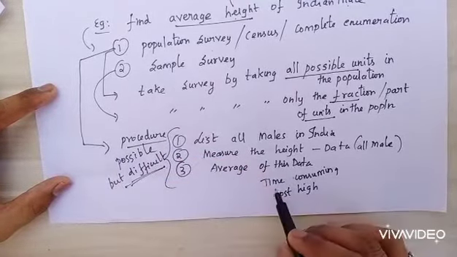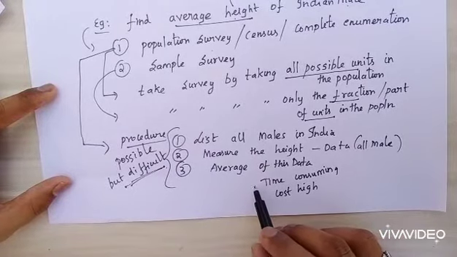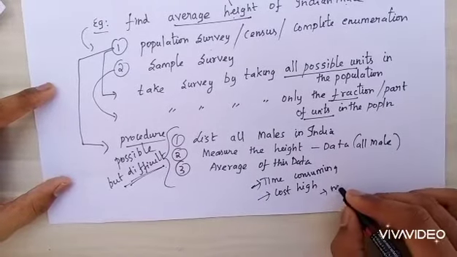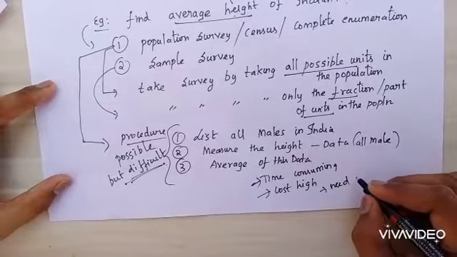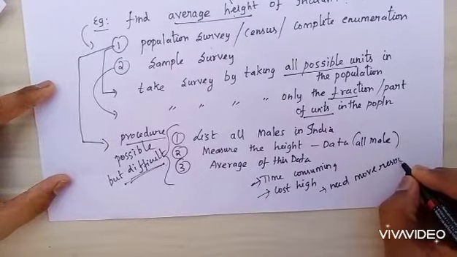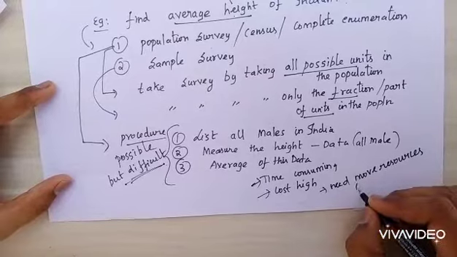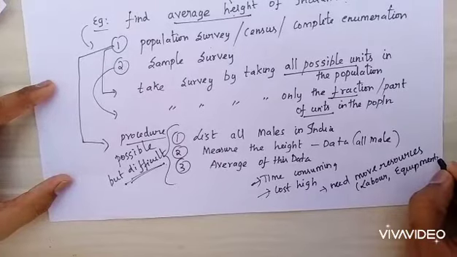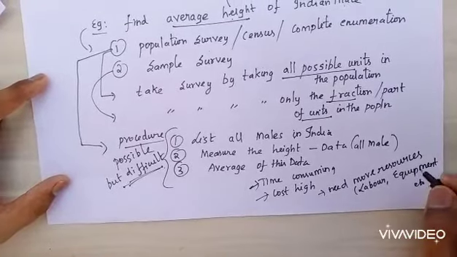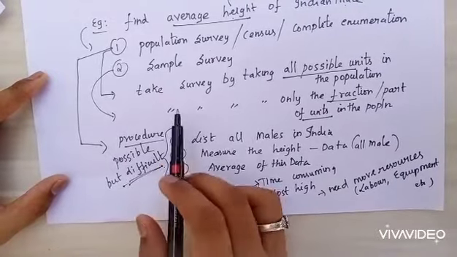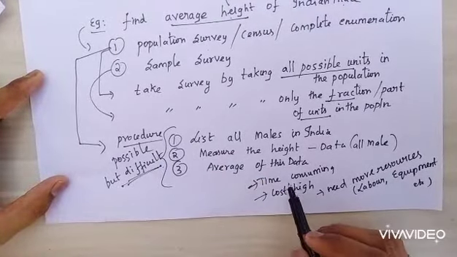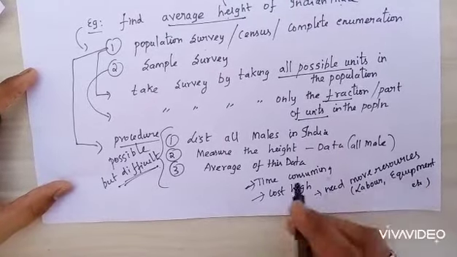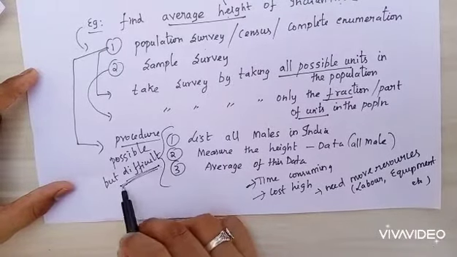To do this survey, we will take more time, and the cost will also be very high. And then we need more resources. Resources means labor, equipment, etc. So to do a population survey, we need more time, the cost will be more, and the resources will be more. So a population survey is possible, but it is difficult.